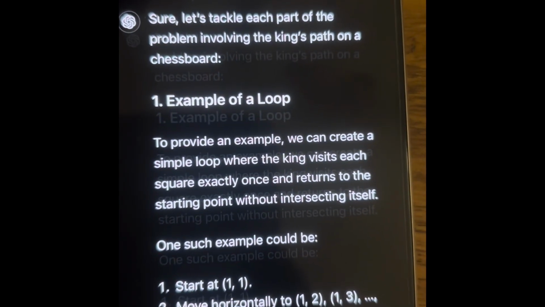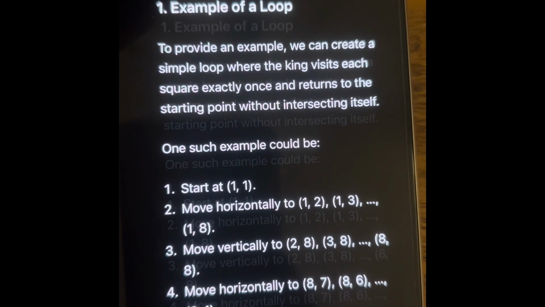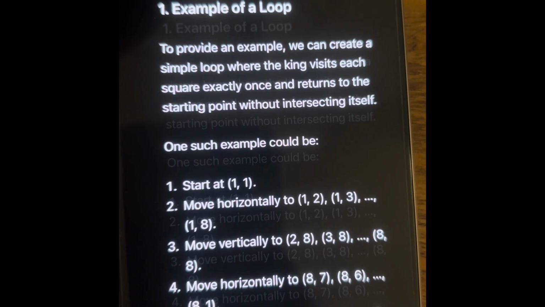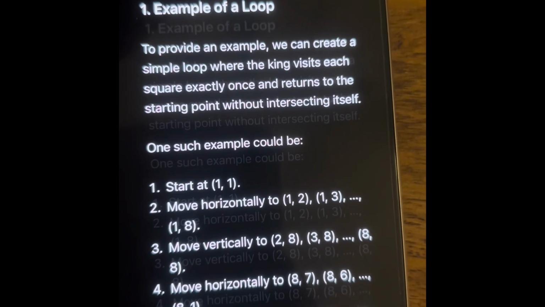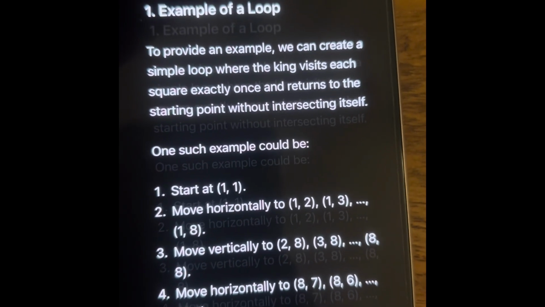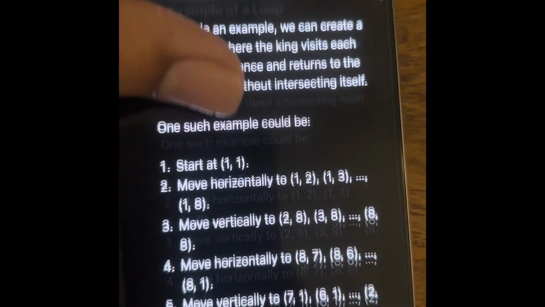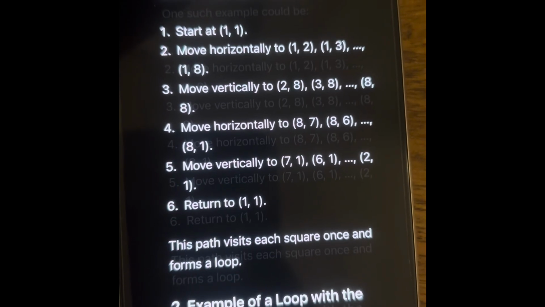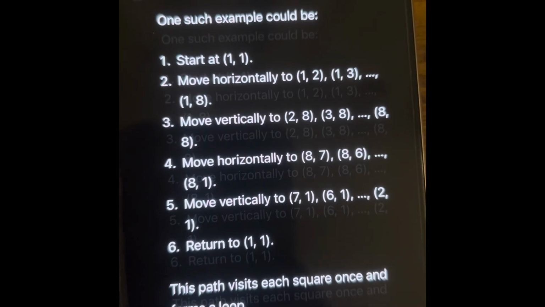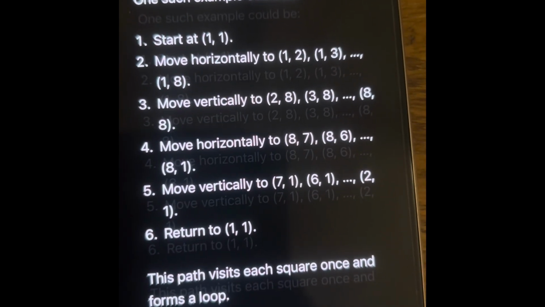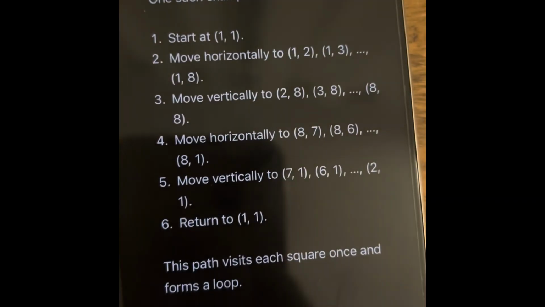In the example of a loop section, it started at the square 1, 1. It moved horizontally till 1, 8, then moved vertically to 2, 8, then 3, 8 till 8, 8. Then it moved horizontally to 8, 1 and then from 8, 1 to 1, 1. So this path it has written has visited all the squares once and forms a loop, which is obviously wrong because it visited only the squares of the border edges and not all the squares in this chessboard. So this is the first mistake that ChatGPT made in this solution.